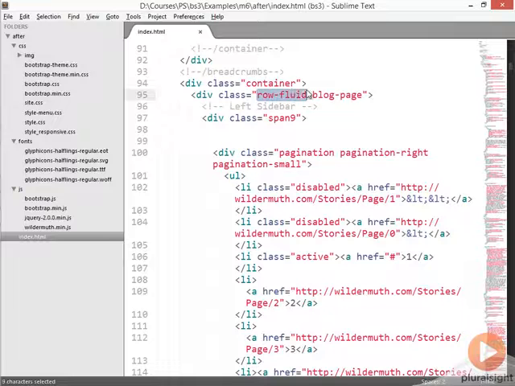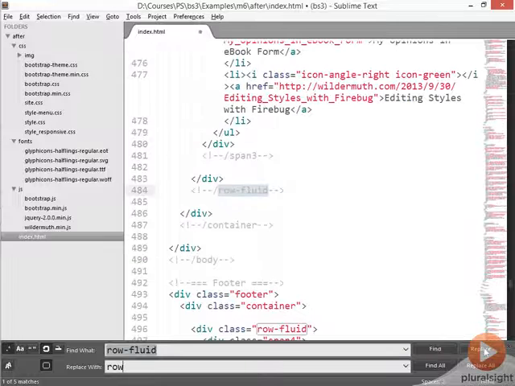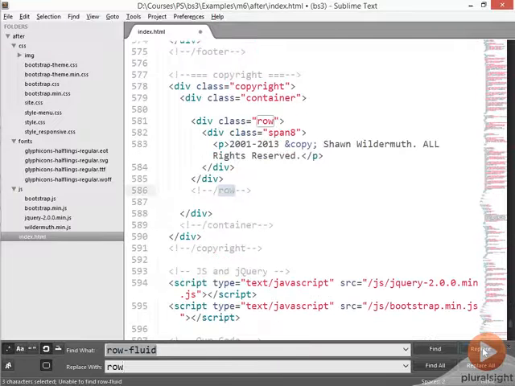Now, if you remember, there is no more fluid support in Bootstrap 3, so we're going to want to make those changes. And a lot of the changes we're going to look at today, we're going to first do some search and replace, and then add some classes. So I'm going to first do a search and replace for row-fluid and look for row. So let's replace that one, and we're going to replace it in the comment as well, just to be nice. And we'll do it here in the footer as well in the copyright.